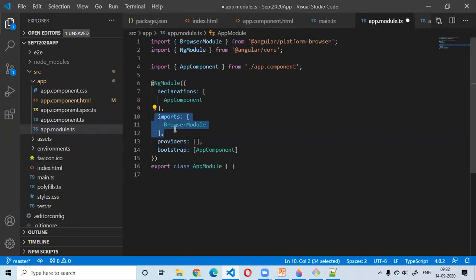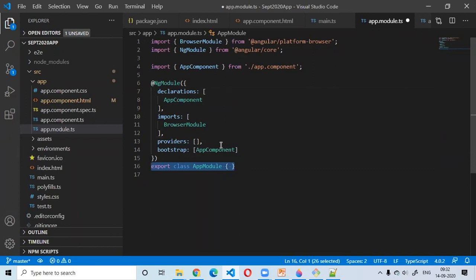Understood the point? Okay. For now, we may not encounter this a lot, because we are not going to use it in these couple of classes. Maybe after that we will be using this, so I will explain this particular bit in a detailed manner after some time. Now we discussed these three points. Overall, what is this whole thing? It is the configuration which is required for my module. That means this configuration is enhancing this simple TypeScript class into an Angular module.